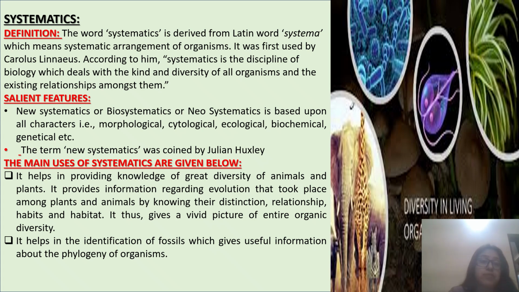What is the importance of systematics? It helps in providing knowledge of the great diversity of animals and plants. It provides information regarding evolution that took place among plants and animals by knowing their distinction, relationship, habits, and habitats. It thus gives a vivid picture of the entire organic diversity. It helps in the identification of fossils, which gives useful information about the phylogeny of organisms.